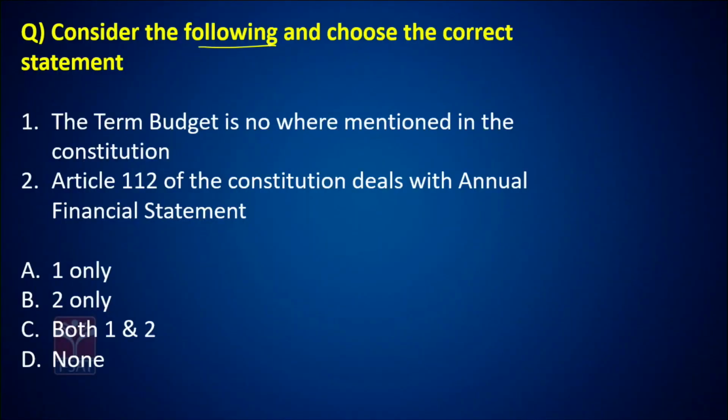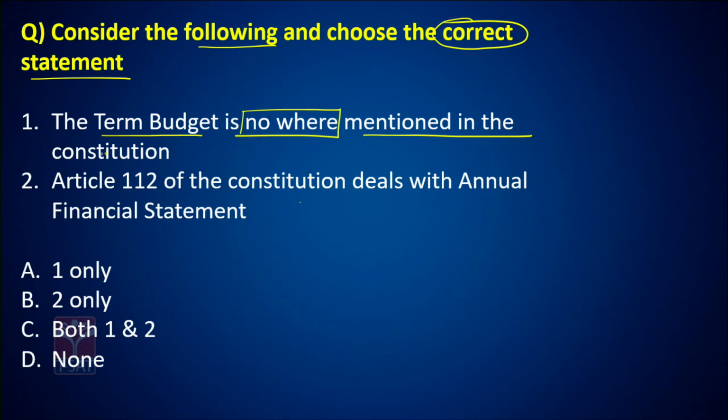Consider the following and choose the correct statement. The term budget is nowhere mentioned in the Constitution. Article 112 of the Constitution deals with annual financial statement.